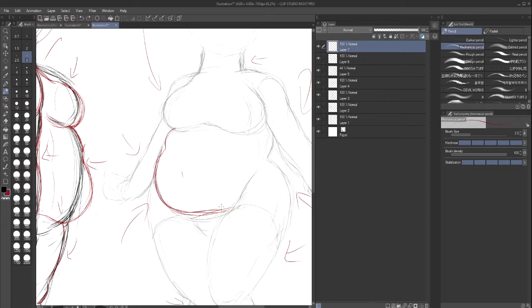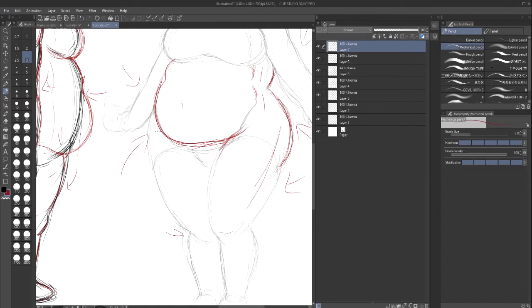See how much better it looks in that form, and then you have to give it more of a 3D look, right? Like that. The stomach will be like this. Okay, like that. Right? And then like that. See that?